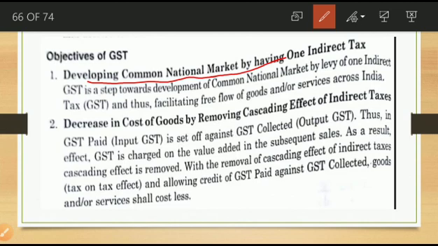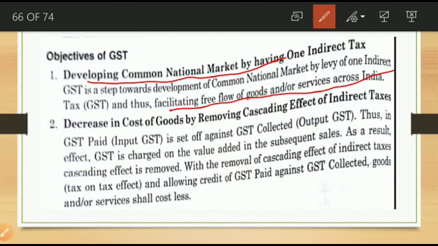We create a common national market with the help of one indirect tax, the name of that indirect tax is GST. With the help of GST, we can facilitate free flow of goods and services across India.